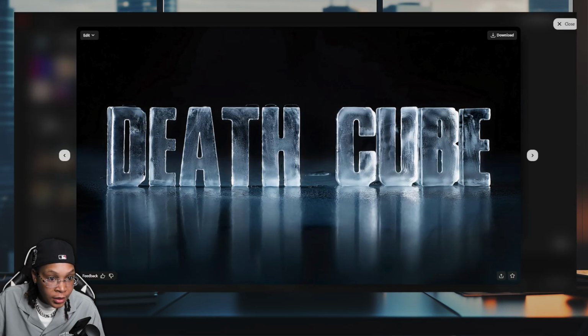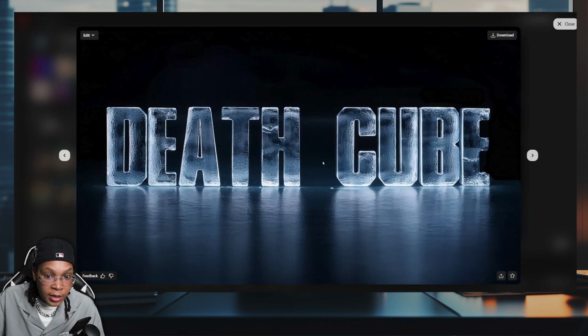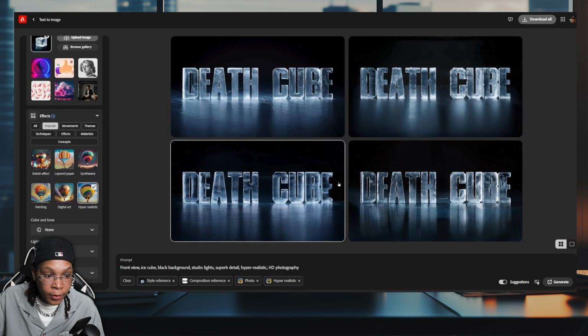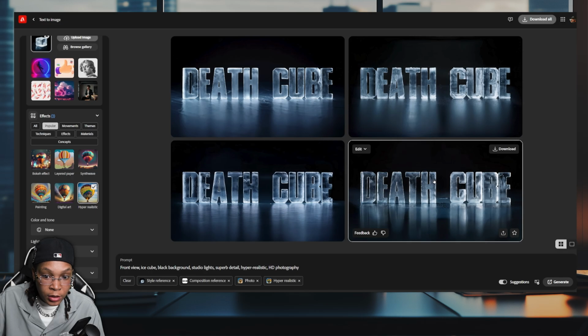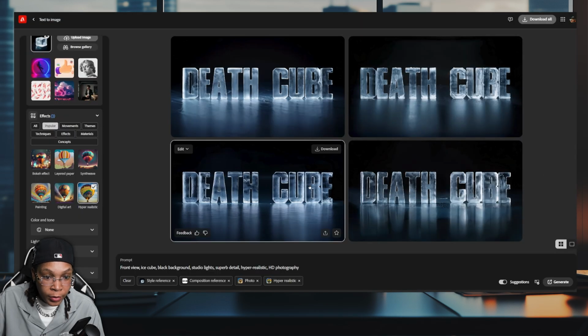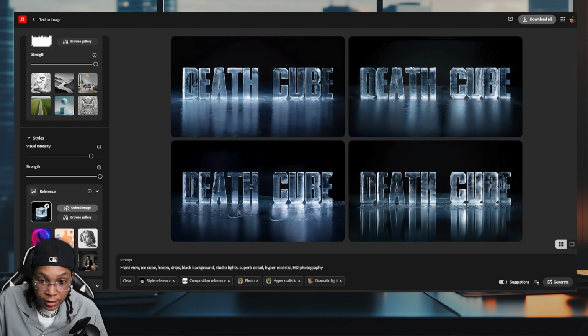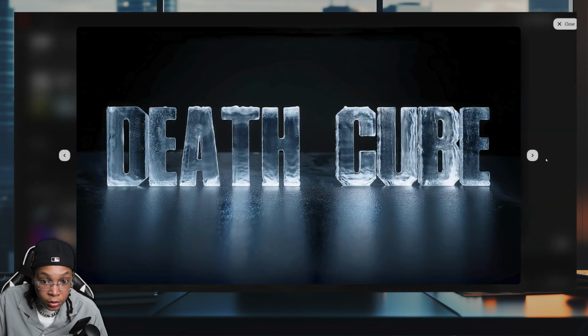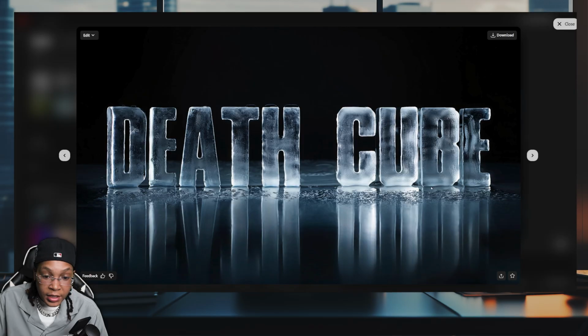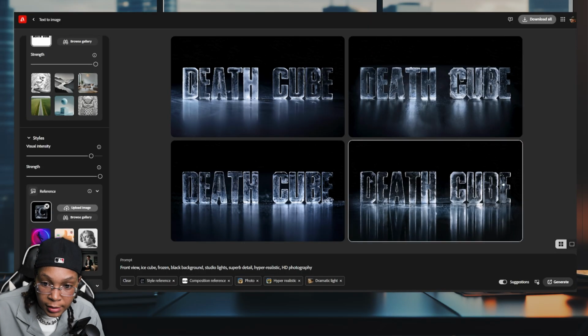I like the separation of each letter, and it does look like it's melting a bit. This one gives me the best ice cubey type of feeling. I feel this one just works better. I don't know, I'm torn, but this one is very, very clear. Same thing with this one. Turn the visual identity up. Let's type in ice cubes. Let's type in frozen. Maybe we could type in drips, see what happens. We're getting somewhere. I feel this one works the best. I feel it stands out the most, and this is cool. And I like the texture in the letters. It looks the same a little bit.